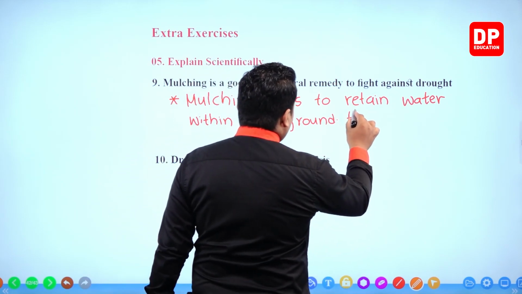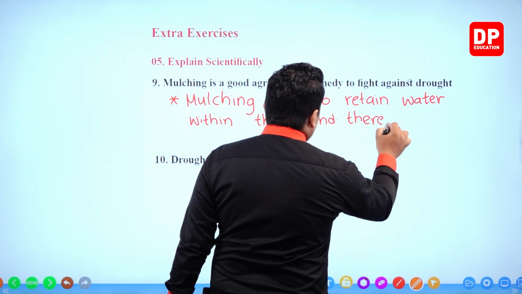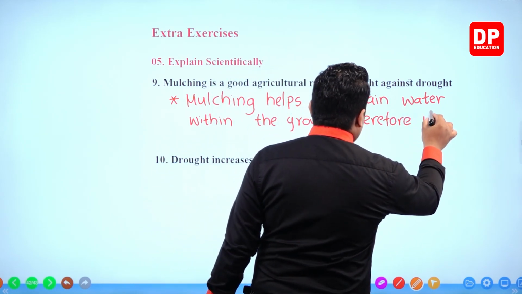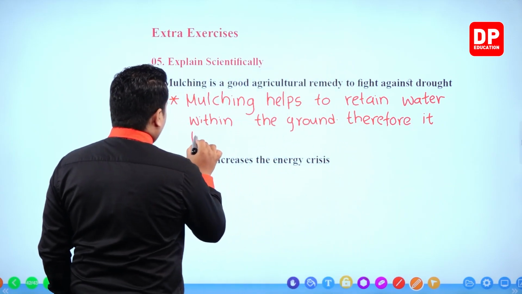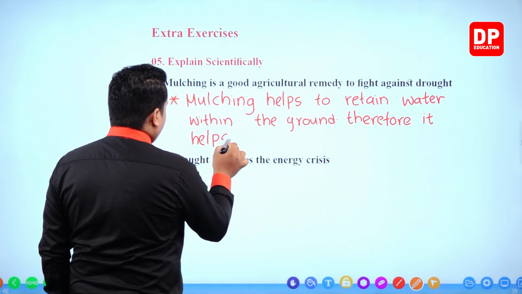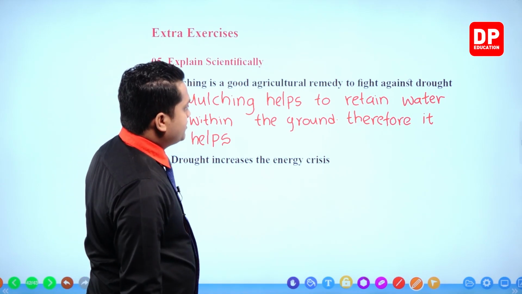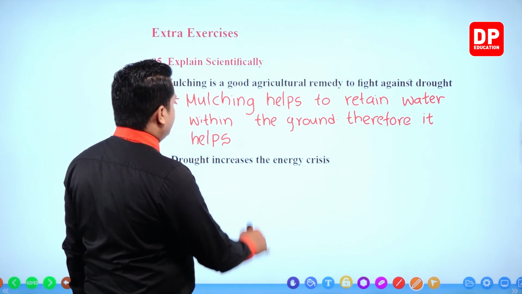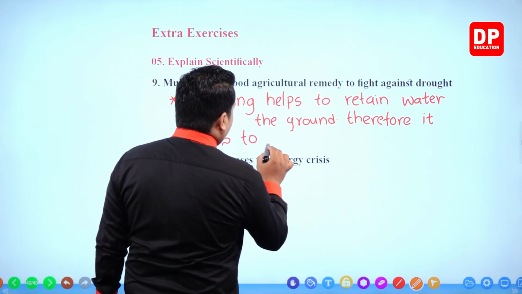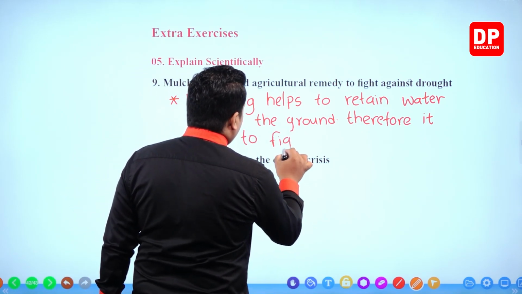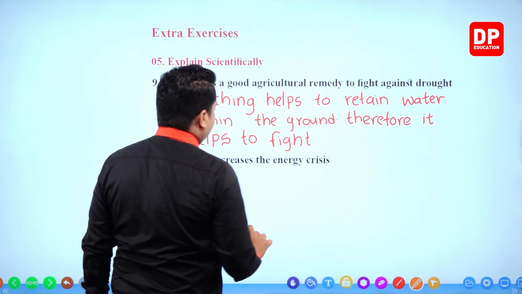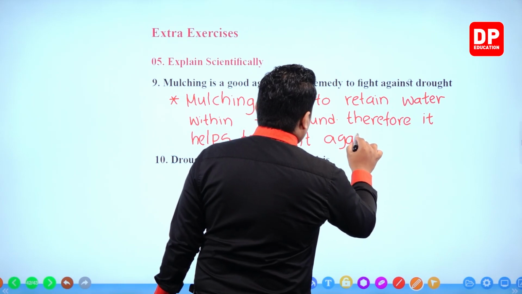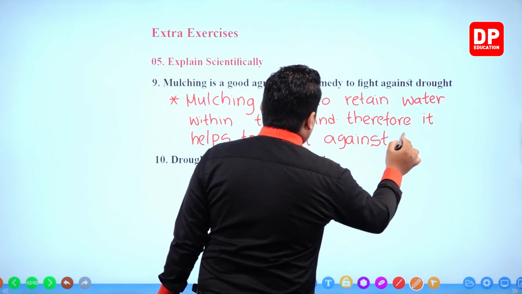Therefore, it helps to... Mulching helps to retain water within the ground. Therefore, it helps to fight against drought.